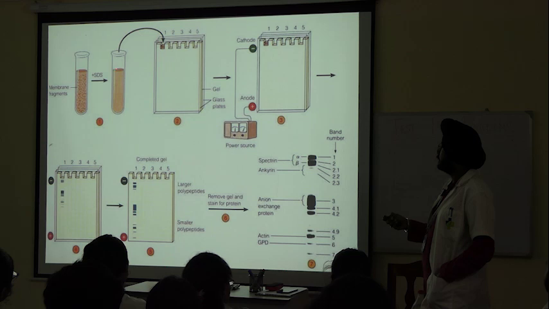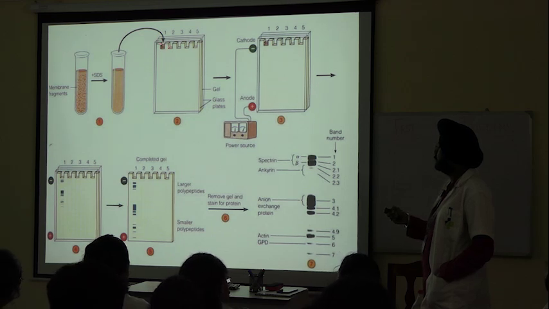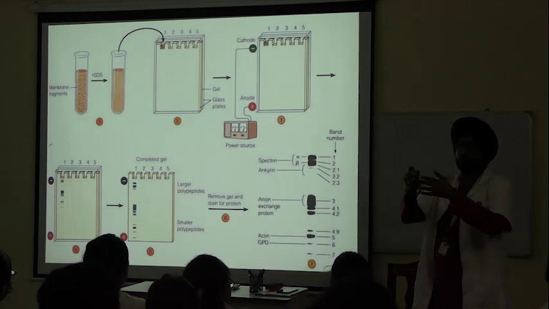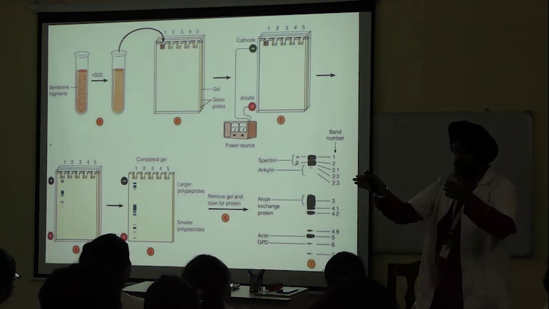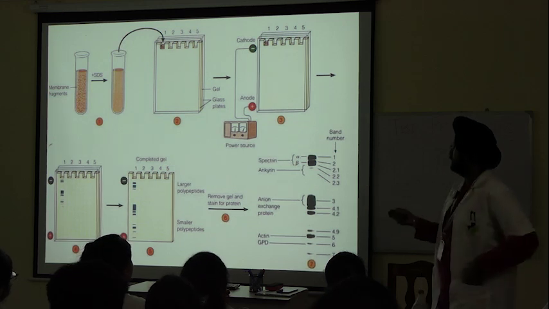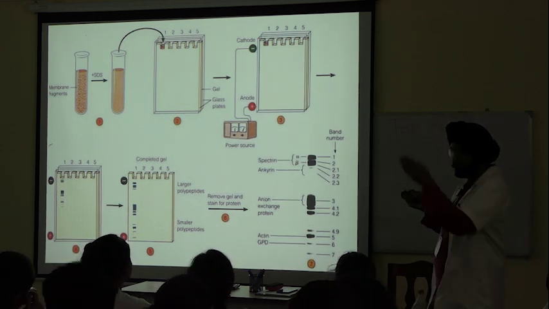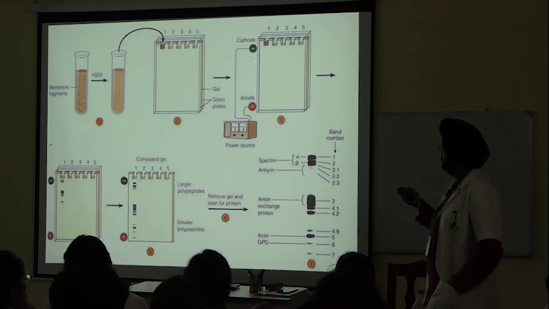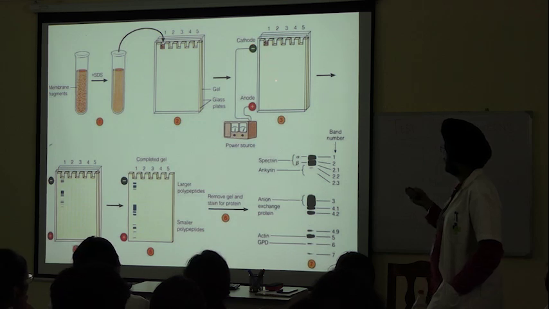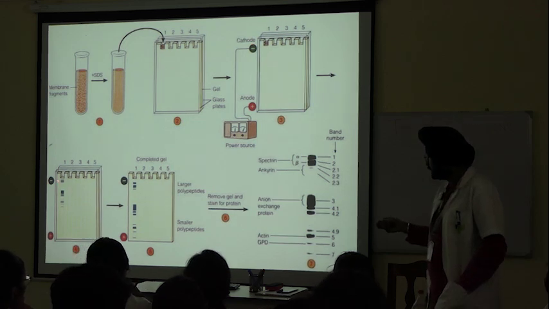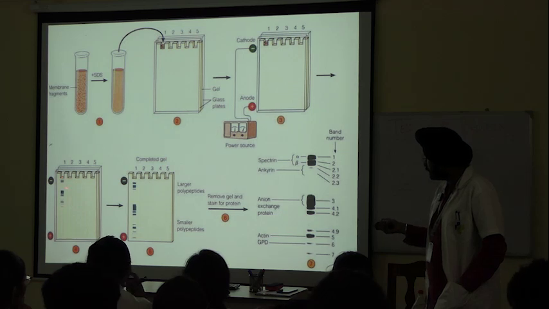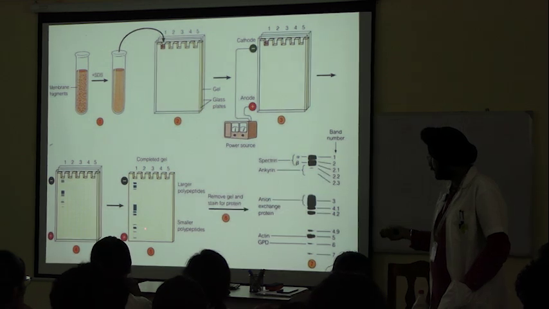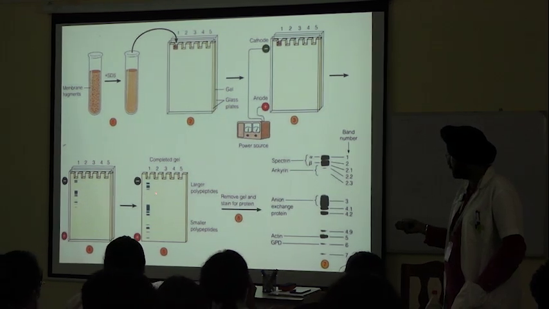Second, after it is boiled with SDS, we fill it in the casting chambers. Earlier the casting chambers or the casting well was in a horizontal position in gel electrophoresis, but in SDS-PAGE it is in vertical stacking like this. Then this one is the cathode and this one is the anode. See what a beautiful shape it has come. And after the complete procedure, this thing occurs.